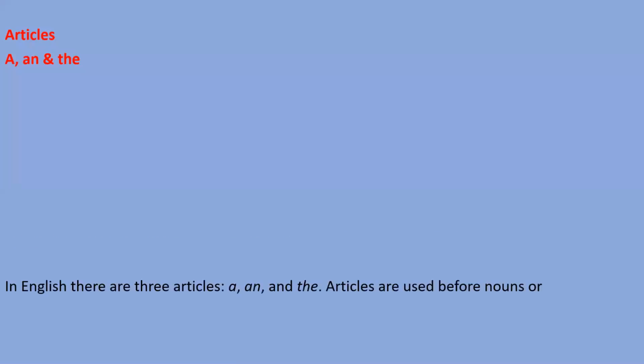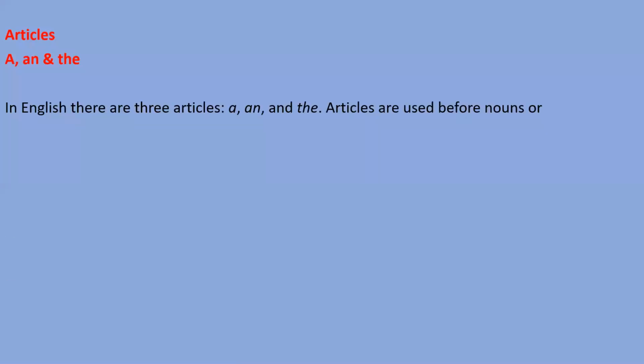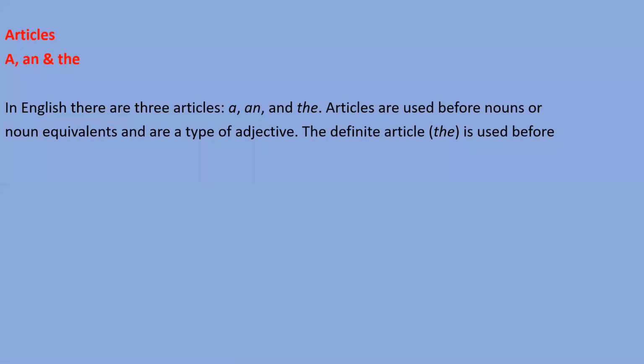So, dear students, a few things we understood about this topic in our previous class, like a, an, and the are our articles, right? Once again, let's understand this, and one exercise also we did. In English, there are three articles: a, an, and the. Articles are used before nouns or noun equivalents and are types of adjectives.